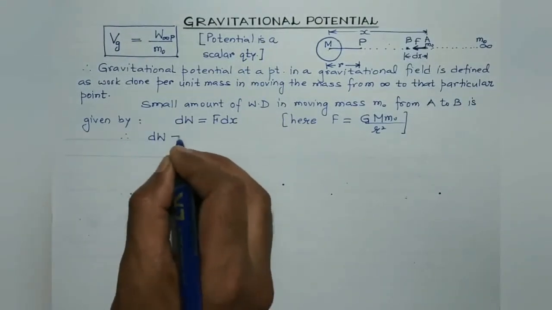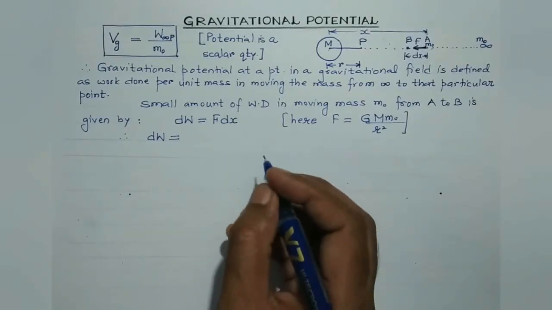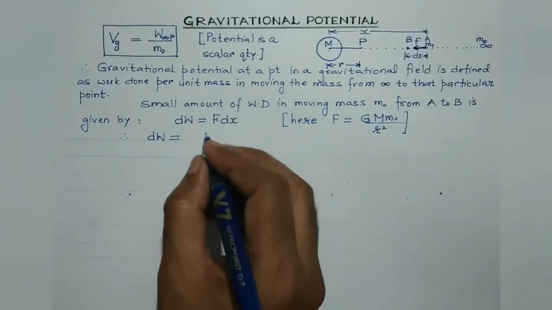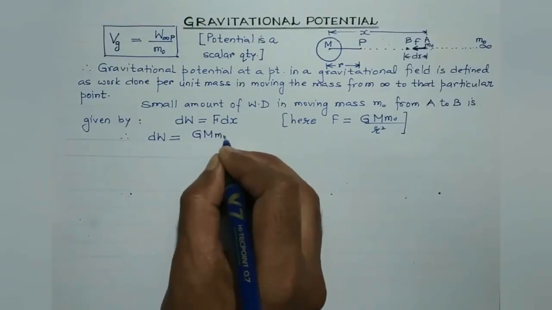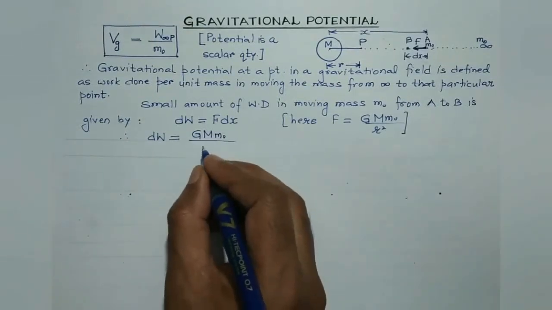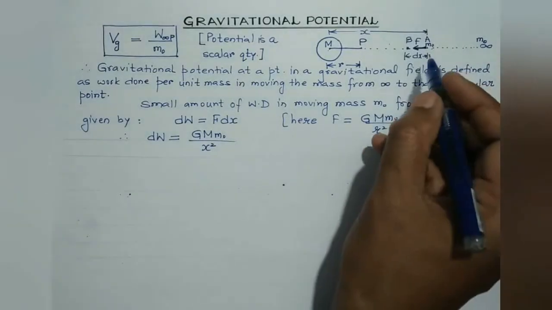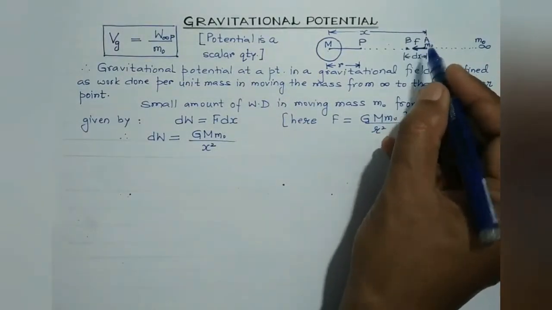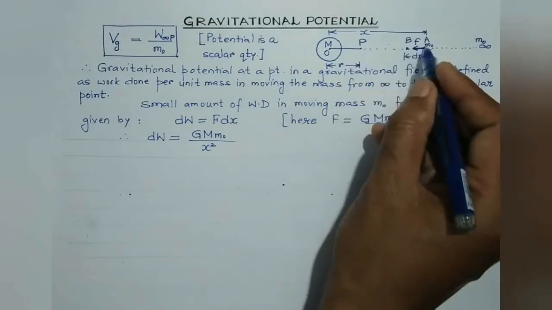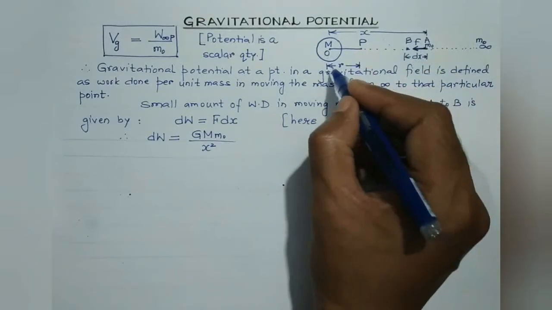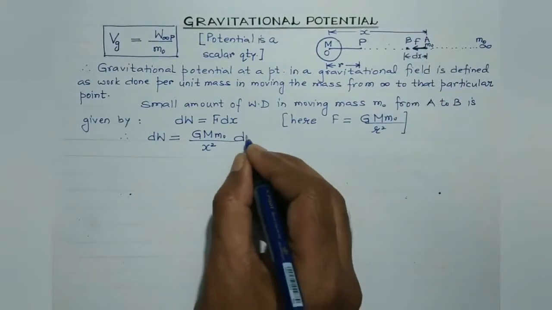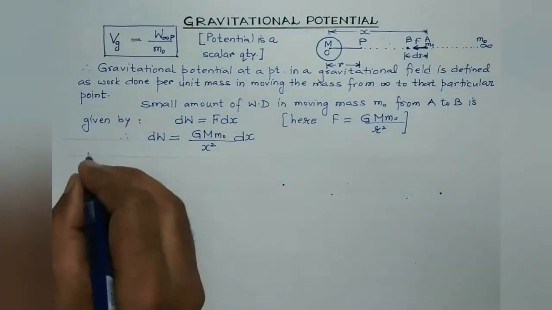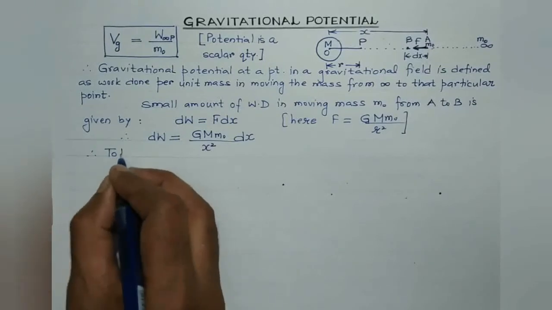So the small amount of work done in bringing mass m0 from A to B through a small distance dx is given by dW is equal to G M m0 divided by x square. Over here, the distance between A and O, that is the distance between m0 and M, is x, isn't it? This is x. So that's it.